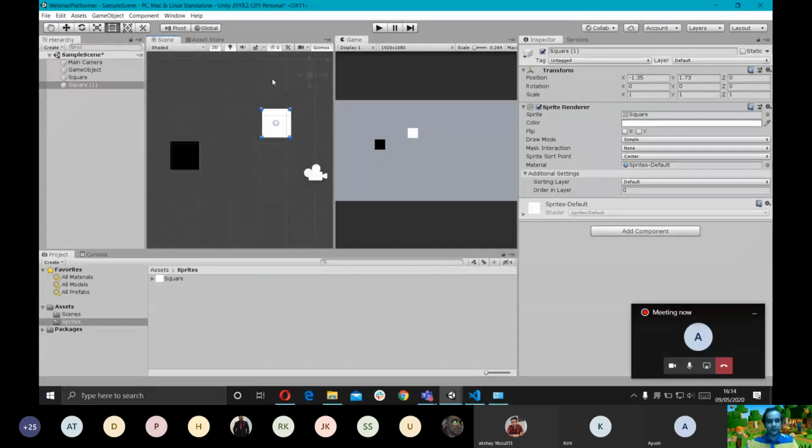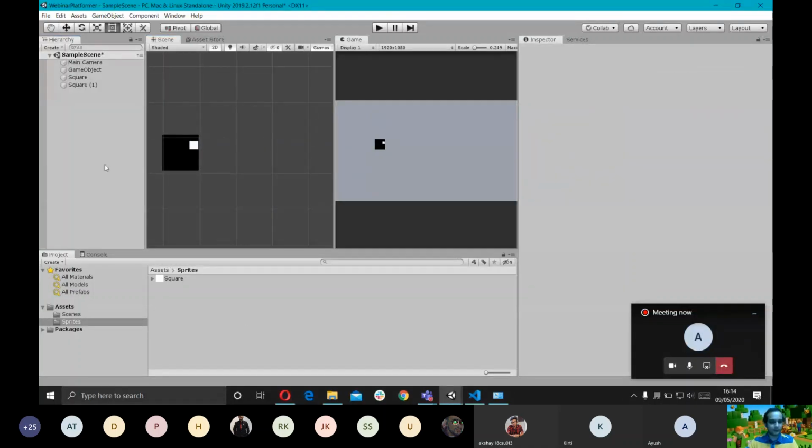But the rect transform only is concerned with two axes because it's solely made for 2D elements. So I'm gonna drag this here, scale it down, and let's give it a smile as well.